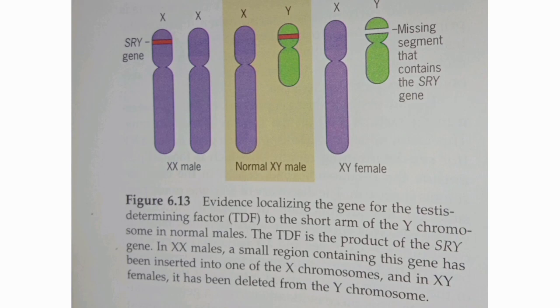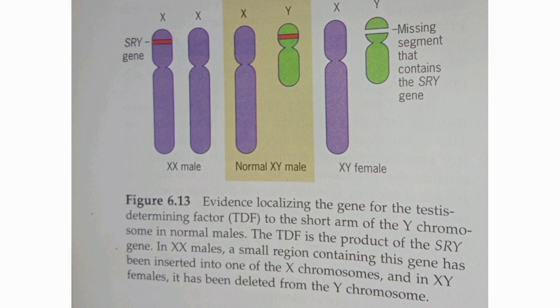So let me explain the mutational cases we discussed in the previous slide with reference to this diagram. Let's see the picture shown on the left side. On the left side I have taken two XX chromosomes, shown in purple color. In XX we know there is no SRY gene, because there is the absence of the Y chromosome. So in order to make the male phenotypic character, I am going to insert the SRY gene from the Y chromosome into one of the X chromosomes, so that I get XX as the genotypic pattern, but the phenotypic pattern will be male.